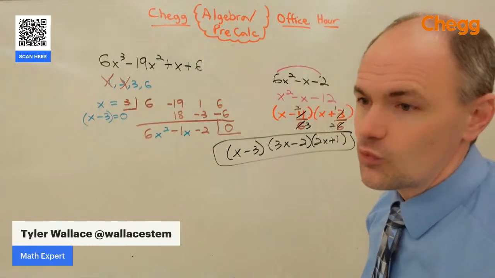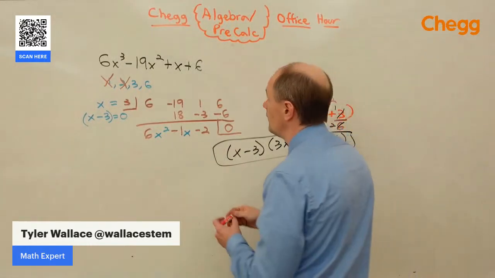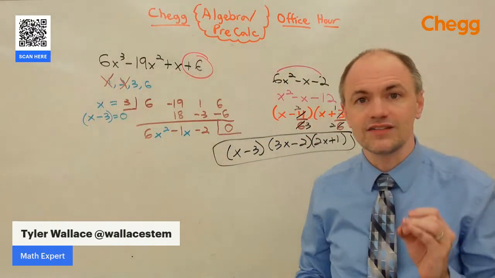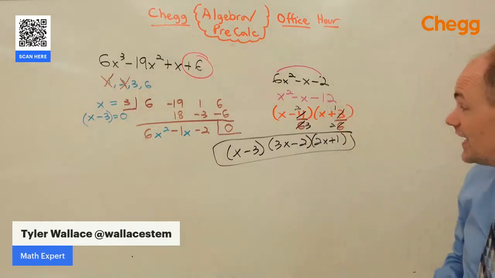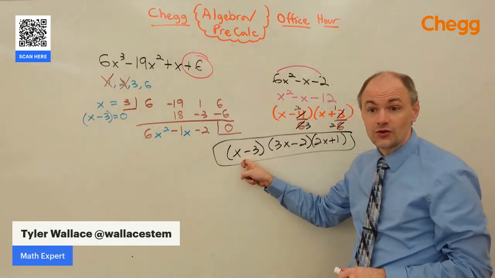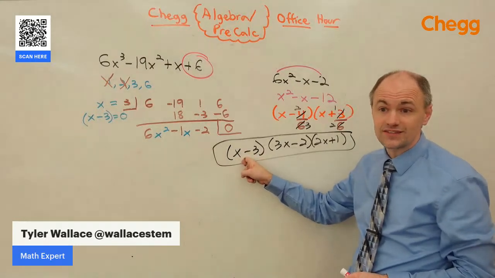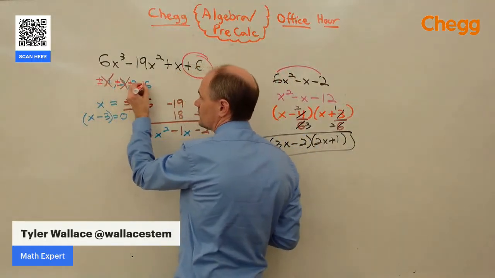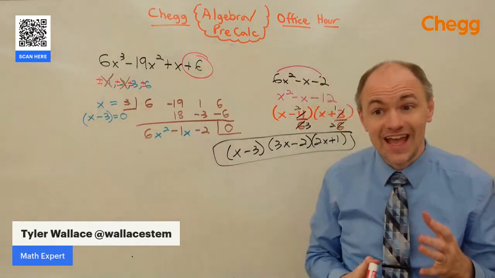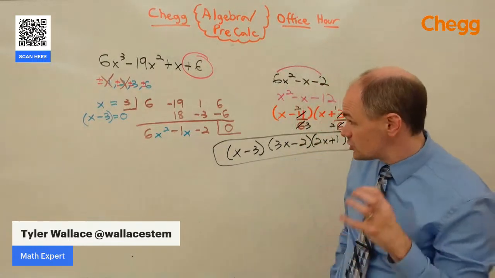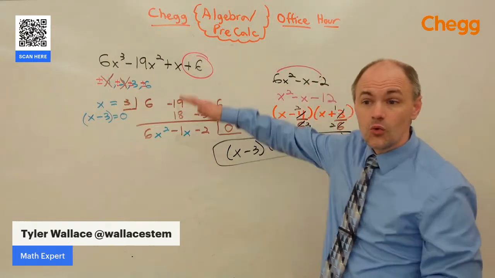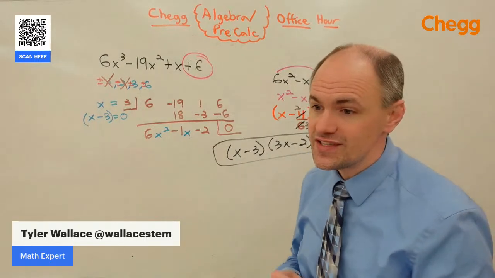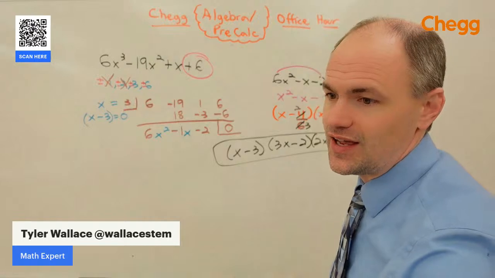Question came in from Steph on TikTok. Where did I get the numbers 1, 3, 6 from? All based on the constant term. I look at factors of the constant term. Those are usually good candidates for the factor that's going to be here. So 1, 2, 3, and 6. Don't forget to check the negatives. I probably should have said plus or minus each time. But that gave us 8 good candidates where we were pretty sure one of them would work. Took 5 tries to find one, but we found one. What's nice about synthetic division is it's pretty fast, so you can check really quick to see if that is the correct answer.